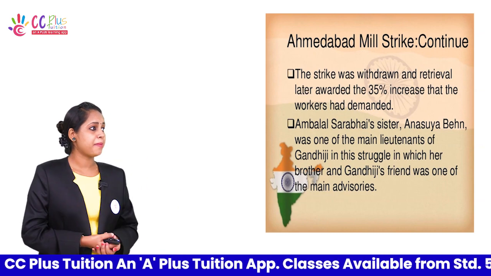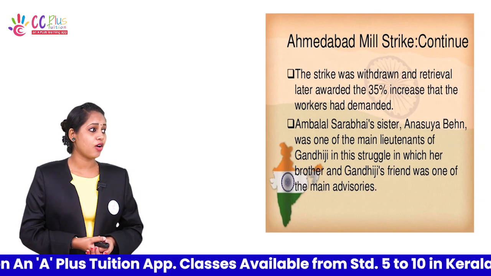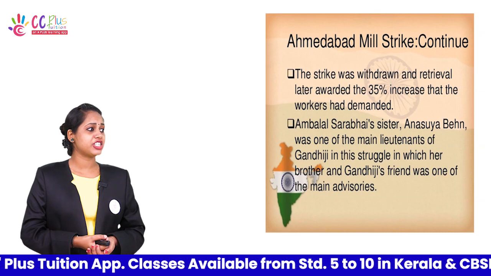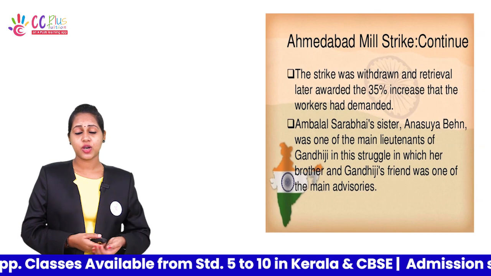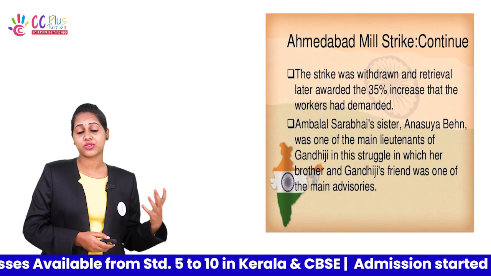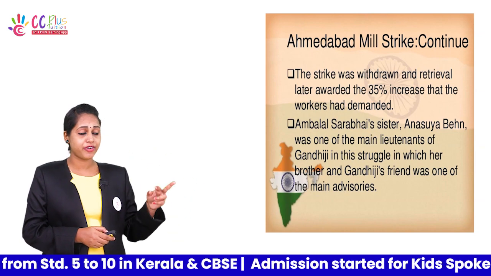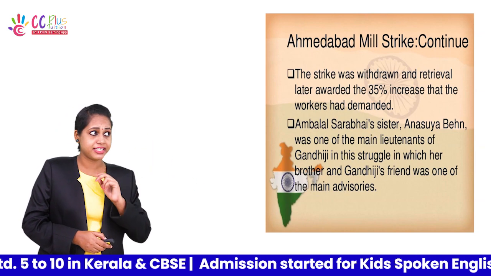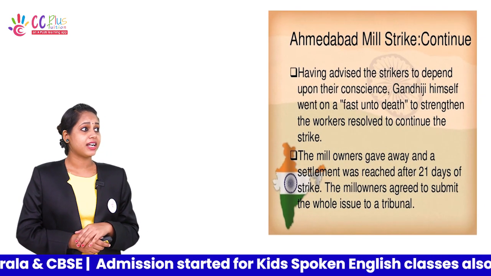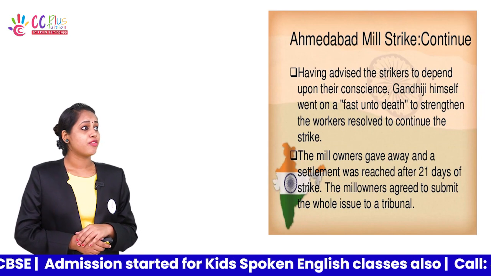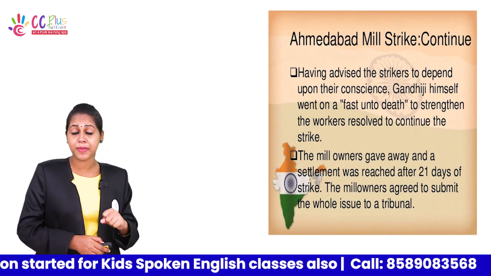Ambalal Sarabhai's sister Anasuya Ben was one of the main lieutenants of Gandhiji in this struggle, in which her brother, Gandhi's friend, was one of the main adversaries. So, Gandhiji's second Satyagraha was the Ahmedabad mill strike, for the 35% increase that the workers had demanded. Having advised the strikers to depend upon their conscience, Gandhiji himself went on a fast unto death.